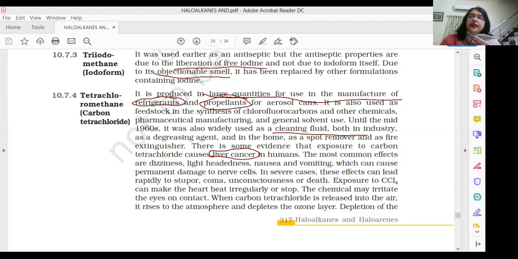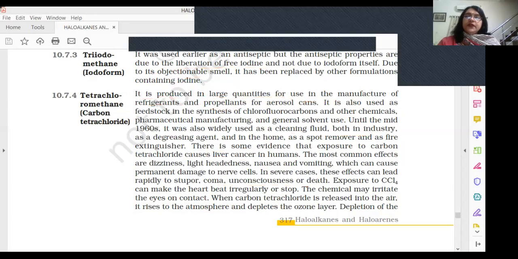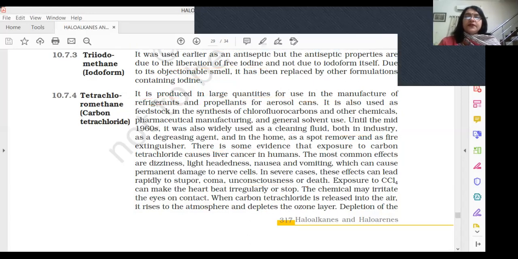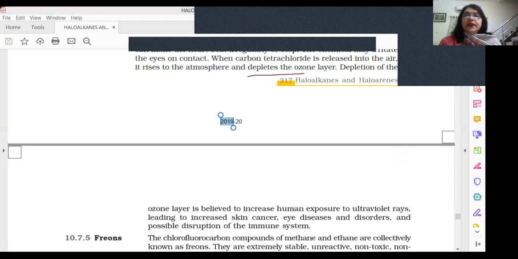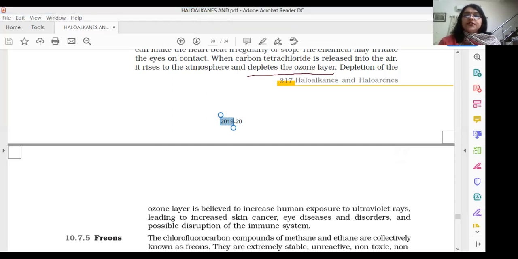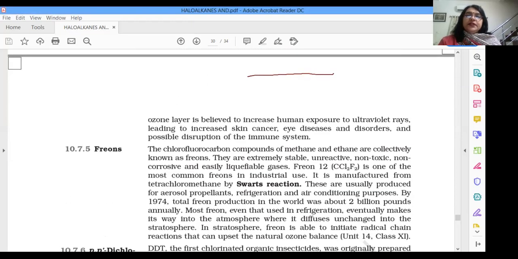And it causes a permanent damage to nerve cells. In severe cases, the effect can rapidly lead to coma, unconsciousness, or death also. And it can even make the heartbeat irregular, or it may even stop the heartbeat. This chemical may also irritate eyes on contact. So that was the information which we need to remember about carbon tetrachloride. And another effect which it has on the environment is that it can deplete the ozone layer. So that also needs to be marked, that it depletes the ozone layer.